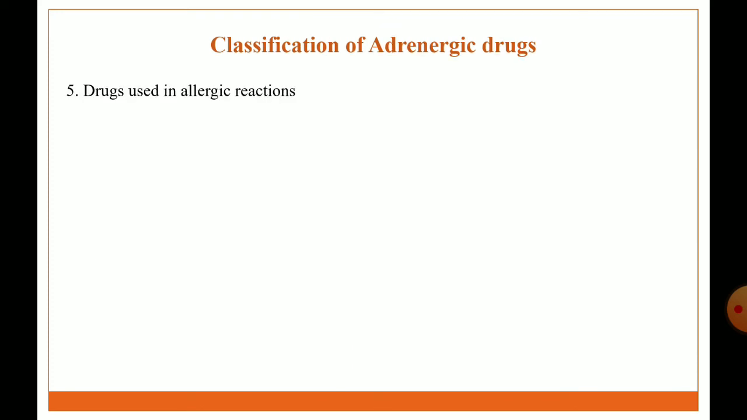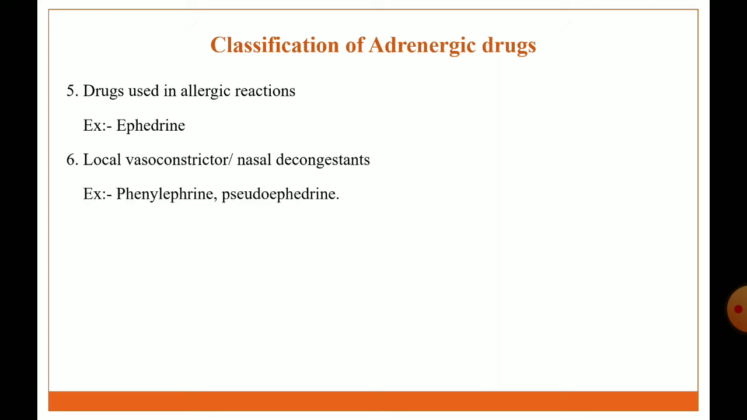Next class is drug used in allergic reaction. Example: ephedrine. Next class is local vasoconstrictor or nasal decongestant agent. Examples: phenylephrine, pseudoephedrine. Next class is anorectic agent. Examples: amphetamine, phentermine.